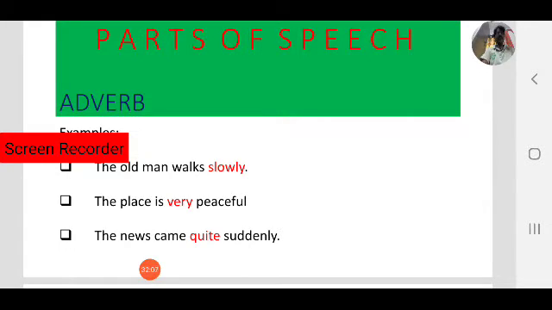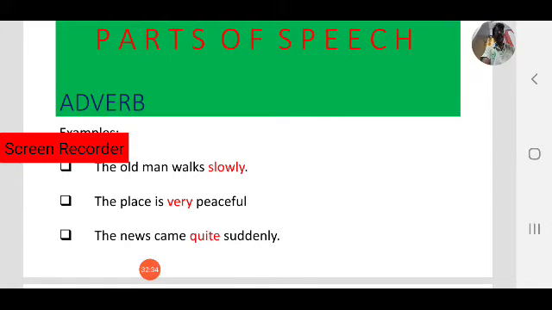Here the news came is a verb. How did the news come? Suddenly. So suddenly comes under adverb. How suddenly? Quite suddenly. So here quite is a word that gives more information about an adverb, that is suddenly.